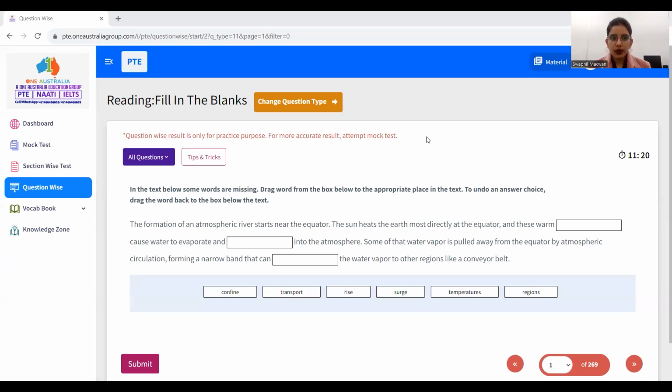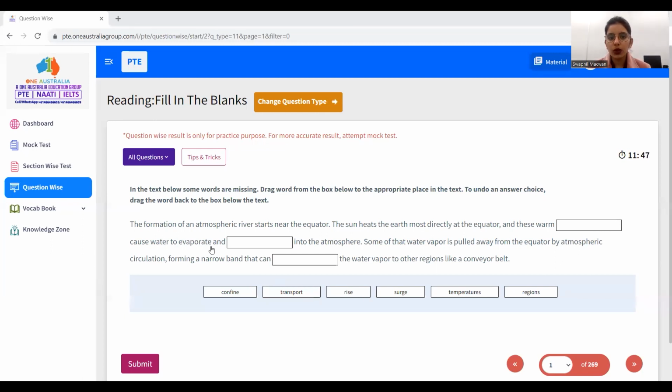Let's start with this blank. Here they are saying, the formation of atmospheric rivers starts near the equator. The sun heats the earth most directly at the equator, and these warm dash cause water to evaporate. What can be the answer? These warm dash cause water to evaporate.